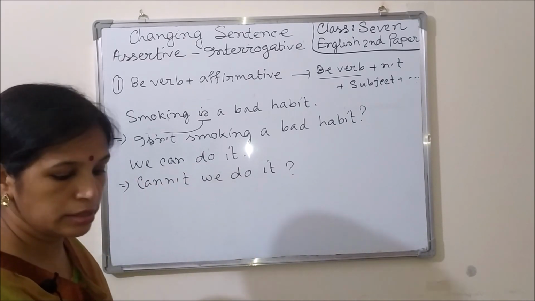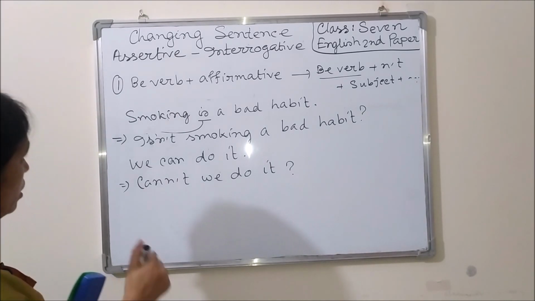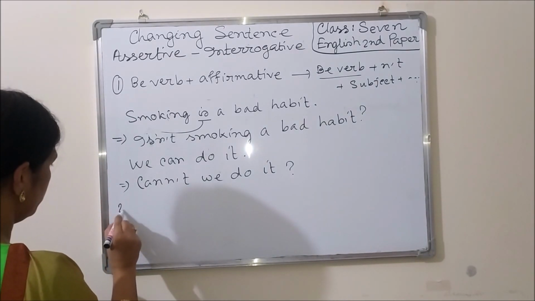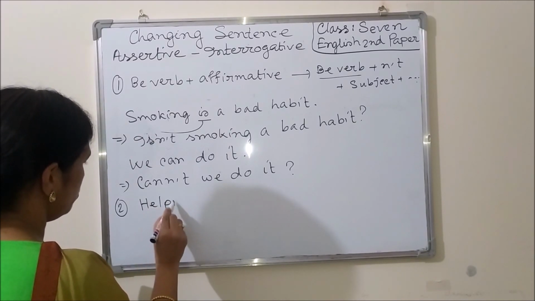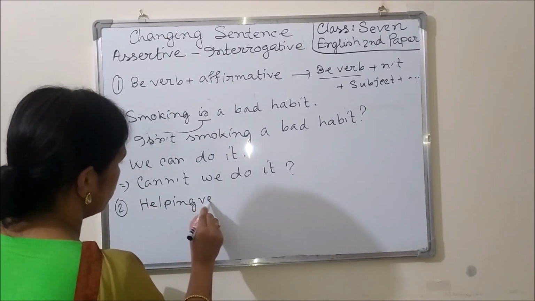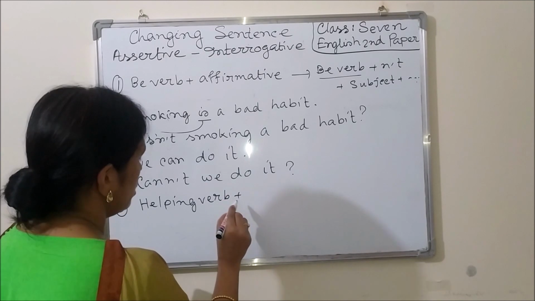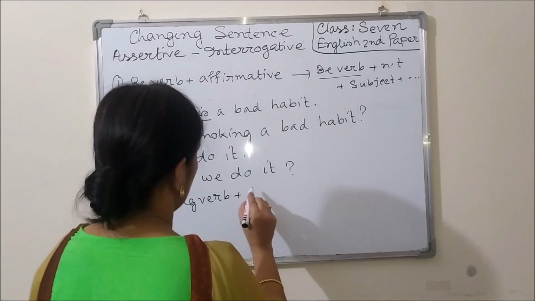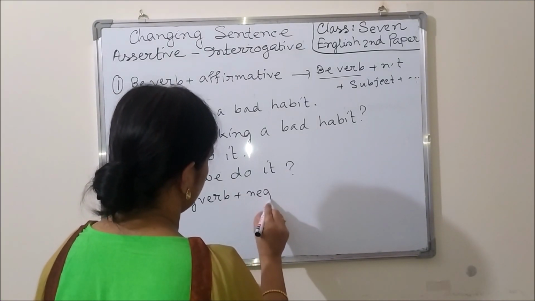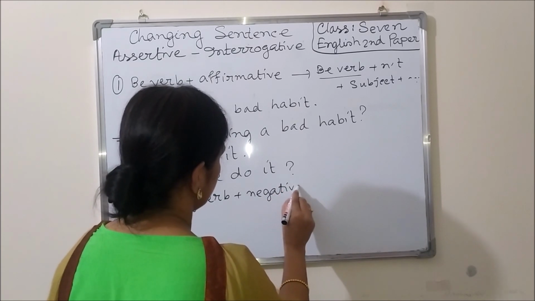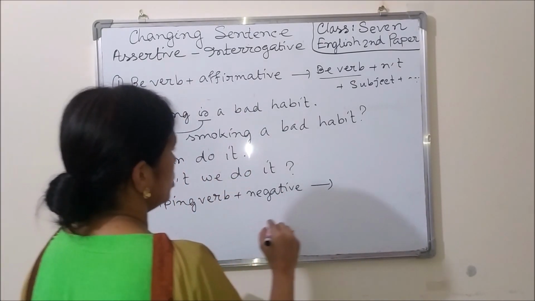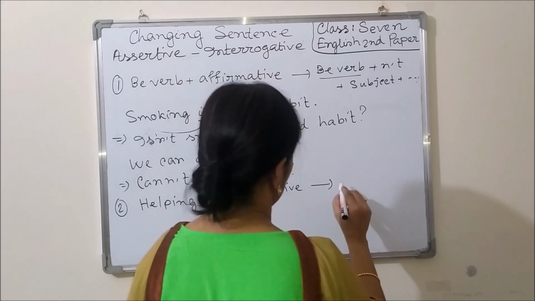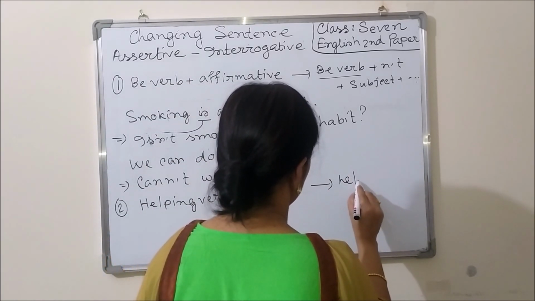Okay, dear learners, come to the next rule, rule number 2. Helping verb plus negative sentence.